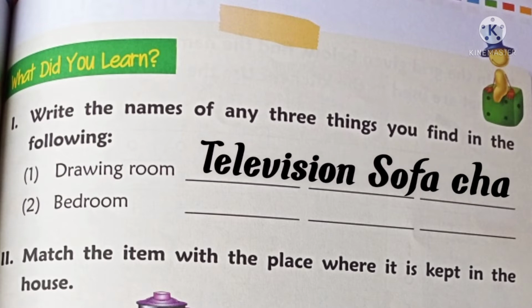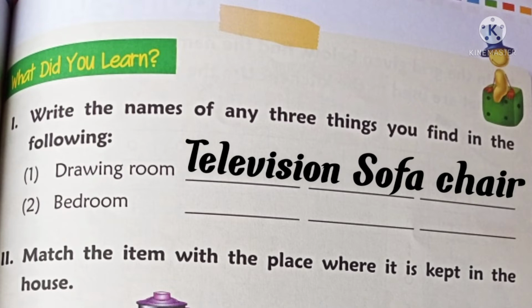See here, in the first blank you have to fill television. In the second blank you have to fill sofa. In the third blank you have to fill chair. You may see television, sofa, chair in the drawing room, isn't it? See the second one, bedroom. What are all the things you can see in the bedroom? You can see bed, bureau, bookshelf and study table, right? These are all the things you can see in the bedroom.